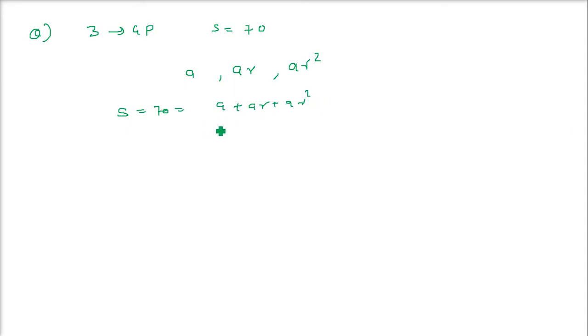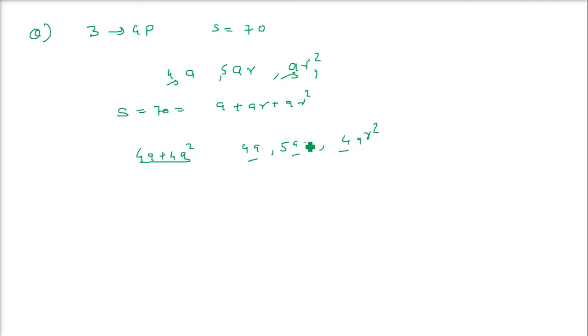It is given that the extremes are multiplied by 4, so the extremes are this and this. If they are multiplied by 4, that is 4A plus 4AR square, and the mean by 5. So this mean is multiplied by 5, and these are multiplied by 4. And if this is done, 4A, 5AR and 4AR square, these 3 will be in AP.